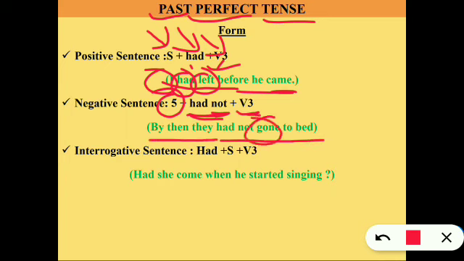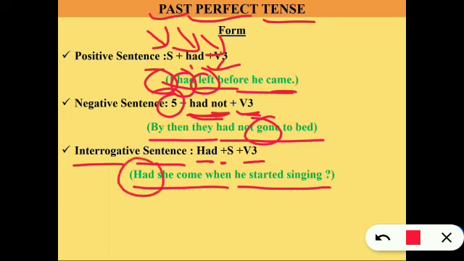Next, interrogative sentence: had plus subject plus V3. Had she come when he started singing? Okay. Had makes it a question, and then the subject she, and then come, which is the verb. And the ing form shows continuity of the action. So this is regarding past perfect tense.